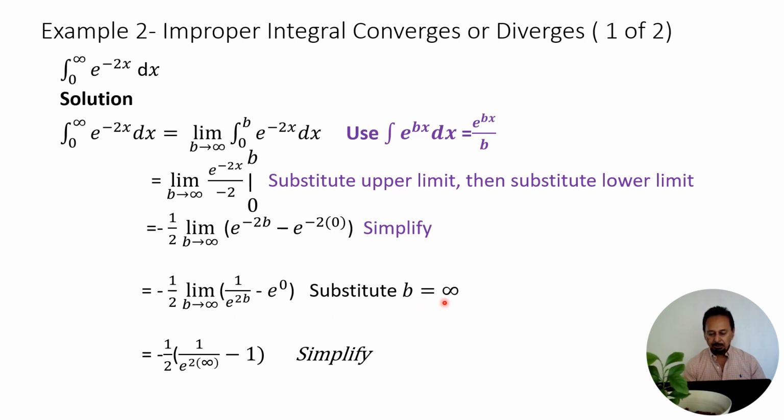Now we substitute b equal to infinity. In other words, we take the limit. So we have negative 1/2 times 1 over e to the 2 times infinity, minus 1.